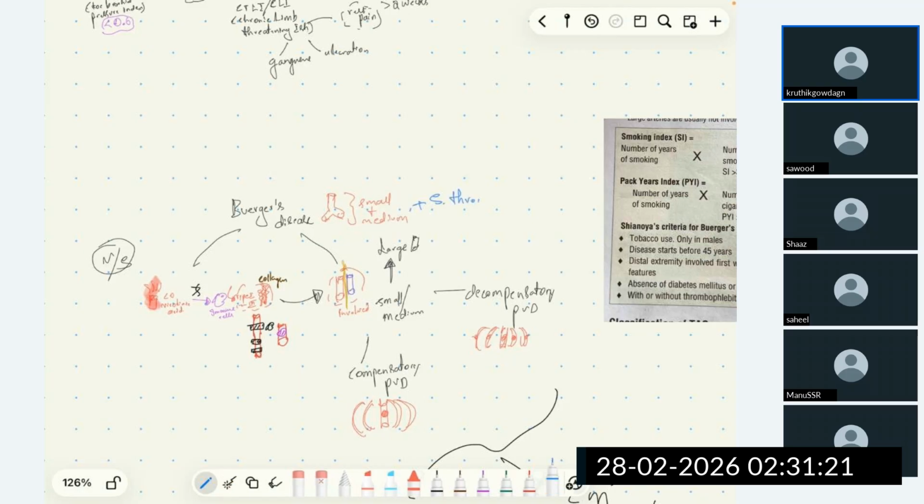And often may present as Raynaud's phenomenon along with neutrophil and giant cell infiltration. I'll give the short version of it.